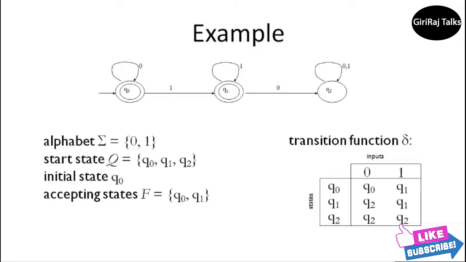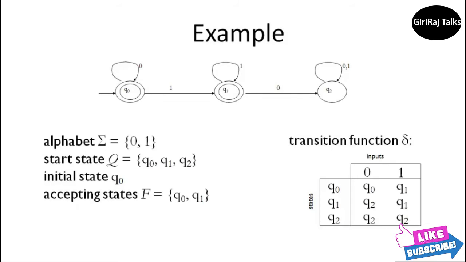Start state: this transition is coming from nowhere, so we call this state the initial state. You can see here the initial state is Q naught. How many states are there in this diagram? That will be represented by capital Q. Q naught, Q1, Q2: these three are the states used in this diagram, and the initial state is Q naught. Accepting states means final states, denoted by double circles. Q naught and Q1 are the final states here. The last one is the transition function, which we denote by delta.